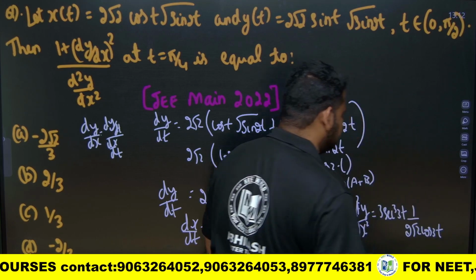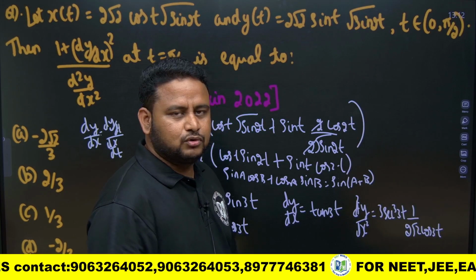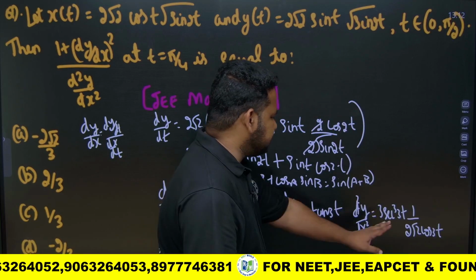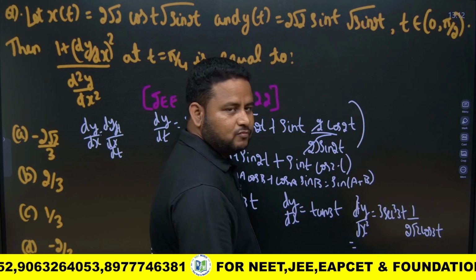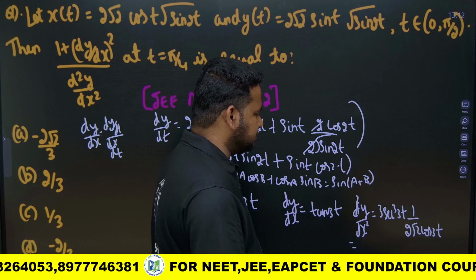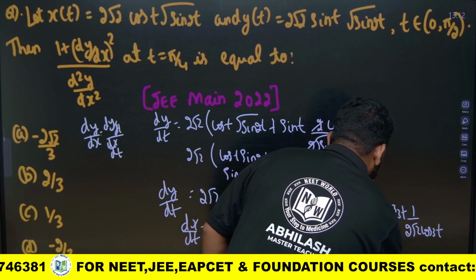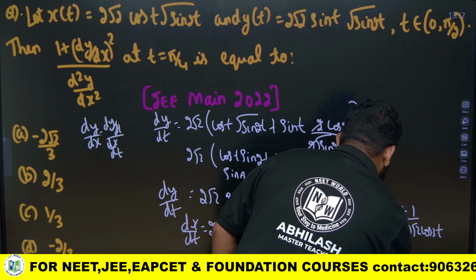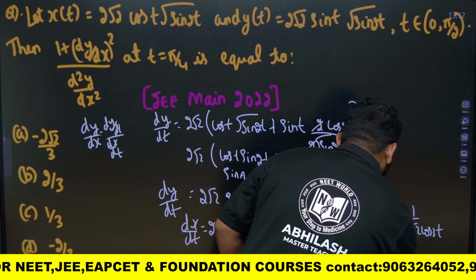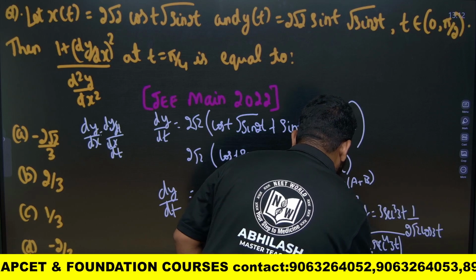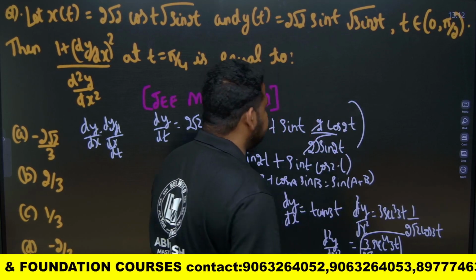1 by 2 root 2 cos 3t, I will get it. So that is nothing but equal to what? If I send cos 3t upside, it will become 3 by 2 root 2 into secant power 4 3t. This is nothing but equal to d square y by dx square, we will get it.